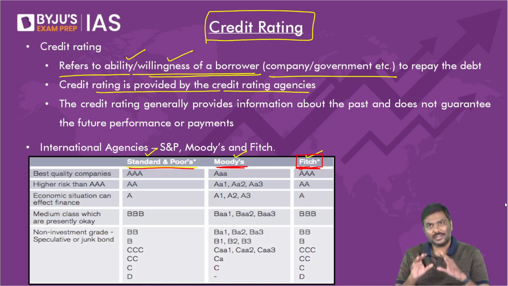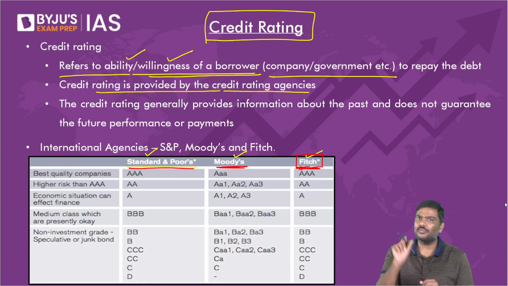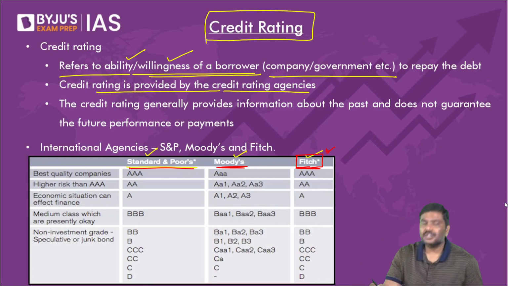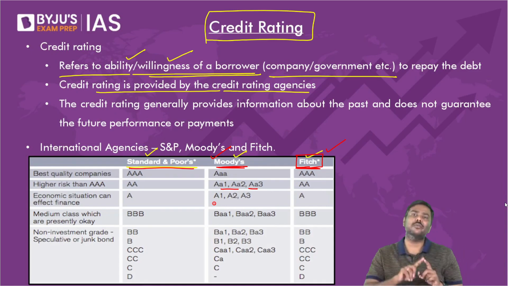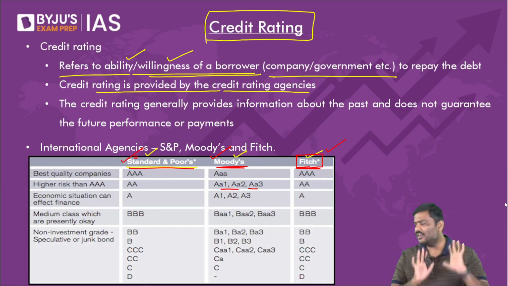Whenever you talk about credit rating, generally you represent the credit rating either in the form of only alphabets or in the form of a combination of alphabets and numbers. For example, Fitch will always provide a credit rating in the form of alphabets, and Moody's will provide it in the form of a combination of alphabets and numbers. Even S&P provides only in the form of alphabets.